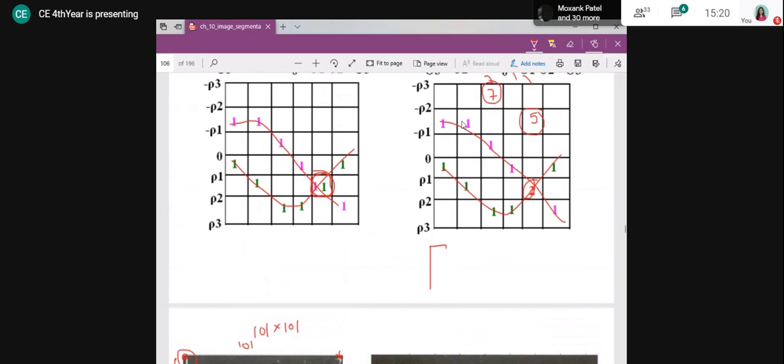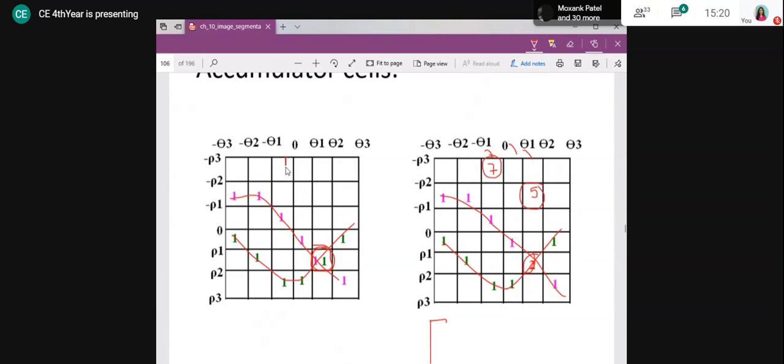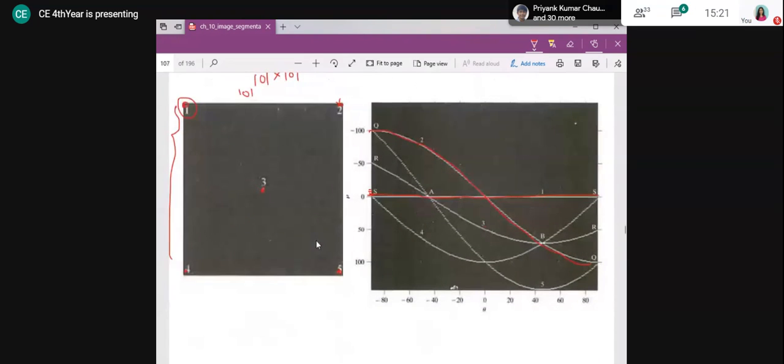So you can assume this as a rectangle, and here it is already ready with us. If there is a 1 on this line, that corresponds to 0 degree. This corresponds to theta 1, this corresponds to theta 2. Same way, this is for rho 0, this is for 1, this is for 2. If your rho has a value of 1 pixel from the origin, then it is plotted here. If it has a distance of 2 from the origin, then it is plotted here. And if it does not have that exact distance, then it is rounded off to the nearest integer, and that integer will be considered. That is how the quantization is done.